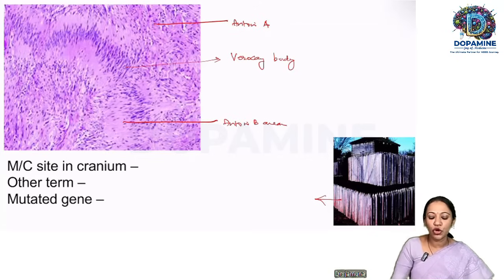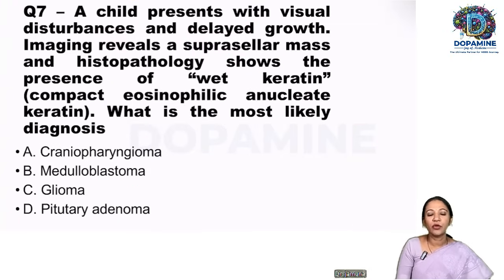So what is the most common location in the cranium? It is the cerebellopontine angle. And what is the other name for this CP angle tumor? It involves the eighth nerve, so it is also called acoustic neuroma. And what is the gene that is mutated in schwannoma? It is Merlin. It is the gene that is mutated in schwannoma. Okay. So we'll go to the seventh question.